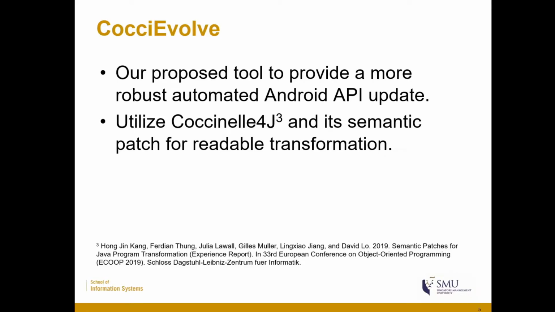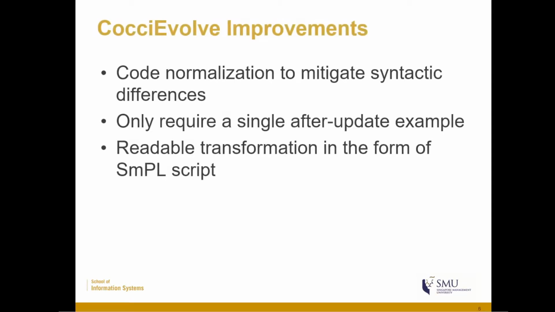CocciEvolve utilizes CocciNel4j and its semantic patch written in SmPL, or semantic patch language, to provide a readable transformation. CocciNel4j is a recent Java port of Coccinelle, a program matching and transformation tool that is used to aid in the evolution of the Linux kernel. The semantic patch is written in a syntax similar to diff, so that it can be easily understood by most developers.